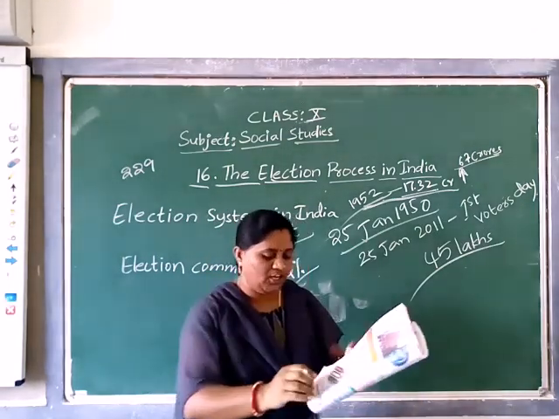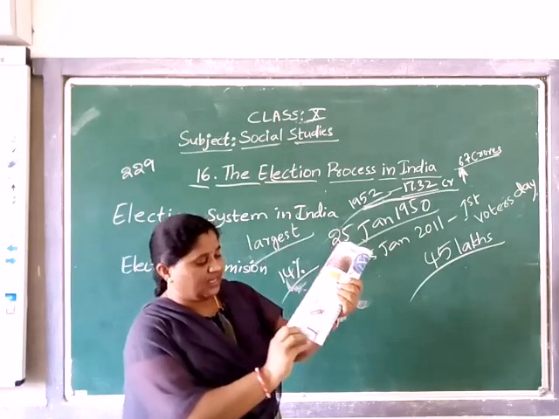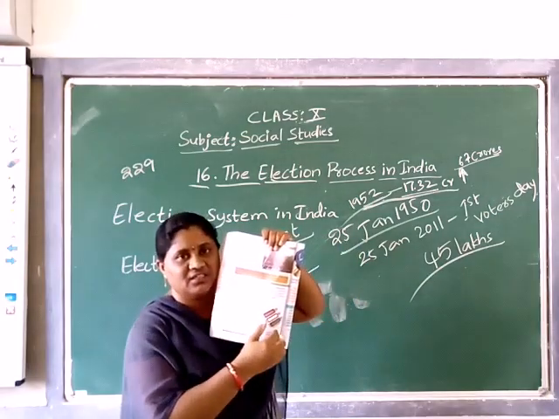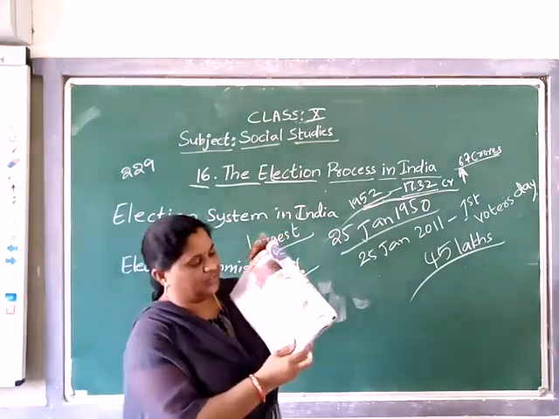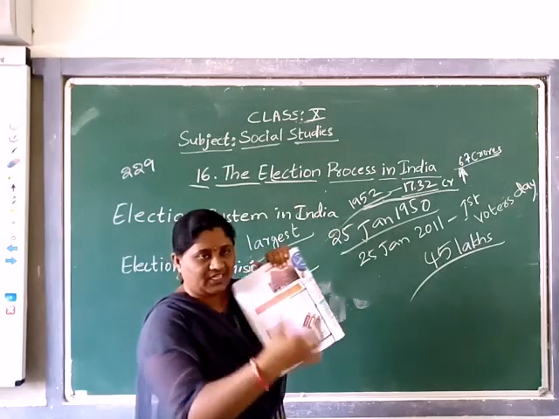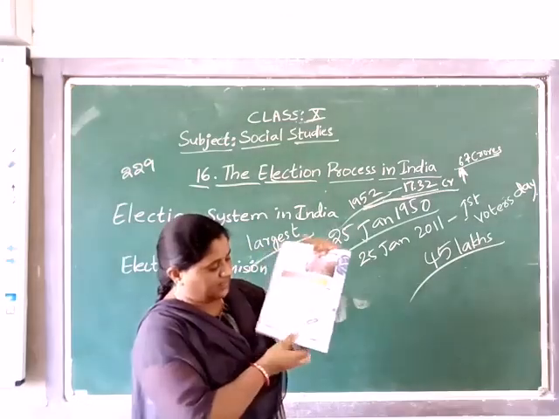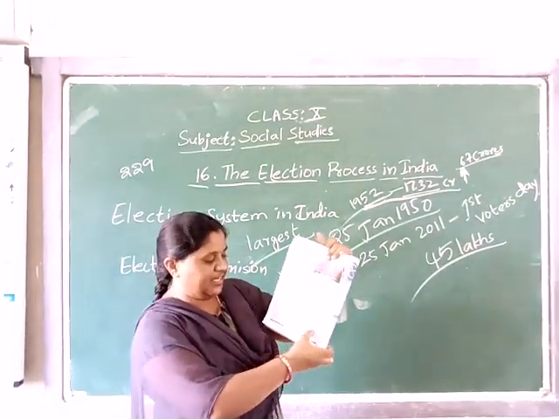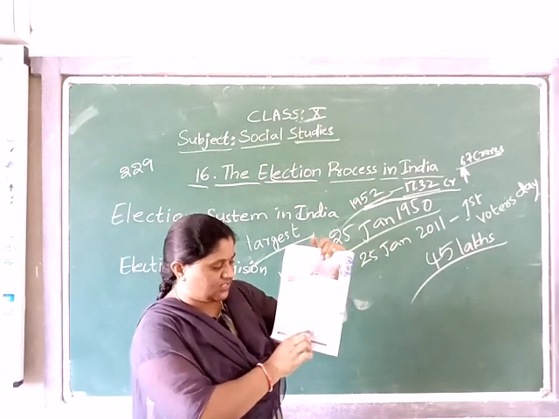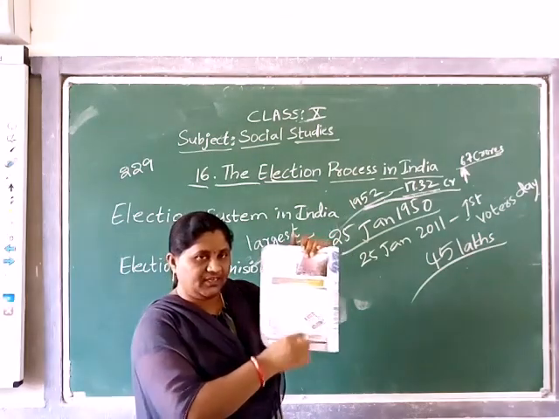Understood? And all of you have to observe the Election Commission logo. It is in tricolor and shows a person, like an image. Here they have written Election Commission of India in English, and on this side in Hindi, Bharat Nirvachan Aayog.